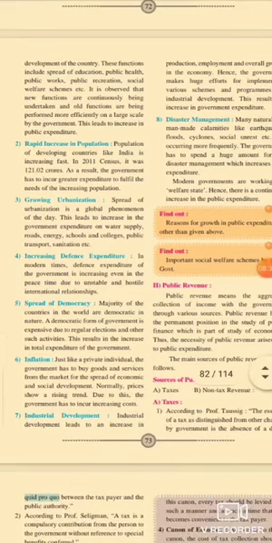Number three, the growing urbanization. The spread of urbanization is a global phenomenon of the day.